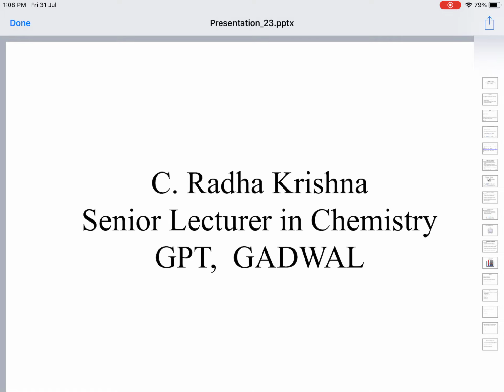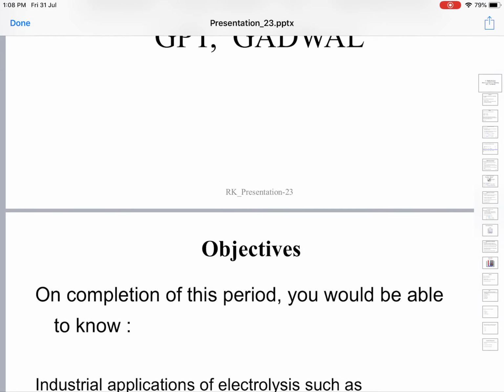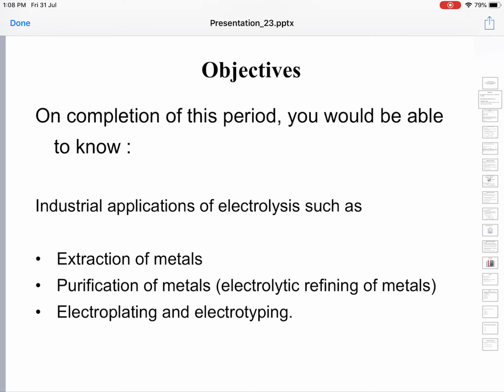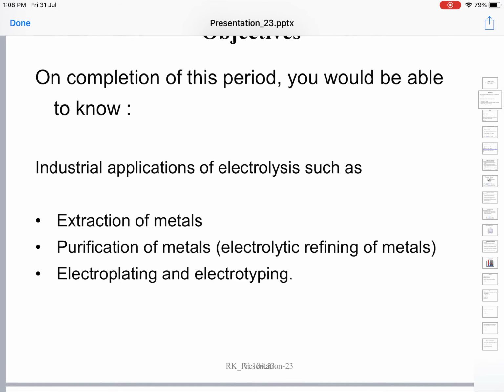We have been working on electrochemistry. Today we shall learn about the applications of electrolysis such as extraction of reactive metals, preparation of metals, purification of metals, and electroplating as well as electrotyping. These things we will try to learn today.